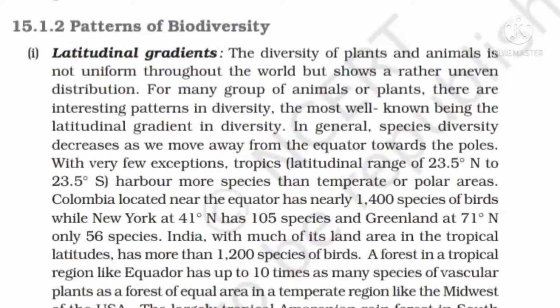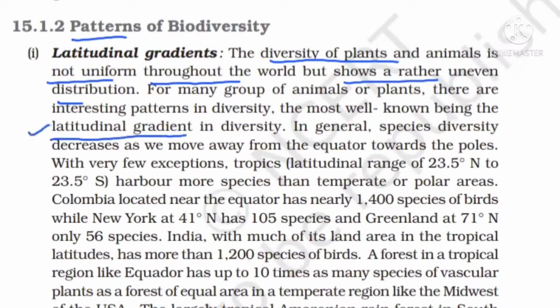So we are continuing the topic biodiversity. Now see, patterns of biodiversity: we find that the diversity is not uniform throughout the world, okay? It is an uneven distribution, and we are finding a latitude gradient. So see carefully, when we study the diversity of plants and animals, we find it is not uniform throughout the world, but shows a certain uneven distribution. We find there is a latitude gradient in the diversity.